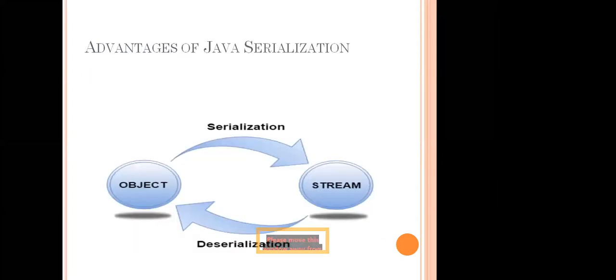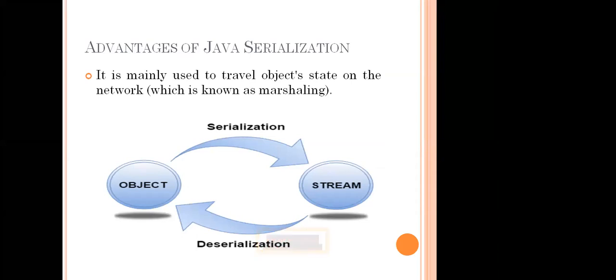So this is the concept of object to stream and stream to object. It is mainly used to travel an object from one state to another state in a network. It is known as marshalling. That is the concept of marshalling: how we transfer from one state to another state.